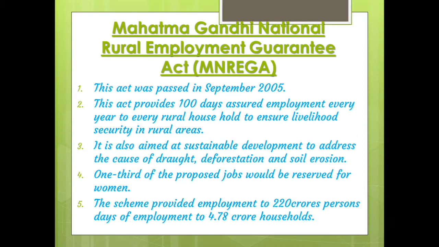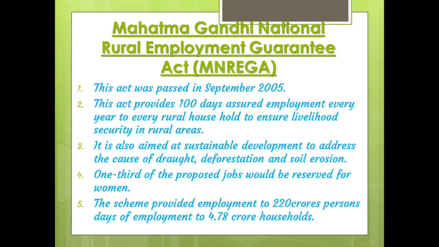This act provides 100 days of assured employment every year to every rural household to ensure livelihood security in rural areas. Under this project, the government will provide 100 days assured. Assured means there is a surety of getting a job. 100 days assured employment every year to every household in rural areas. That is, it is known as what?